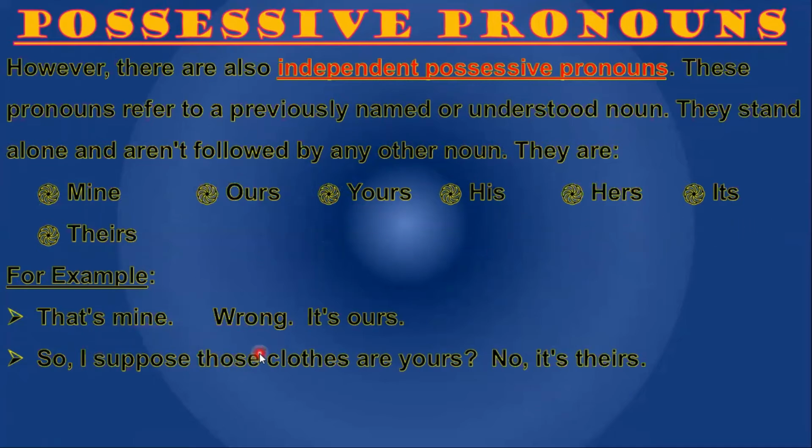For example, that is mine. Wrong. It's ours. So, I suppose those clothes are yours? No, it's theirs. Mine, ours, yours, theirs. These are the possessive pronouns because they show ownership.